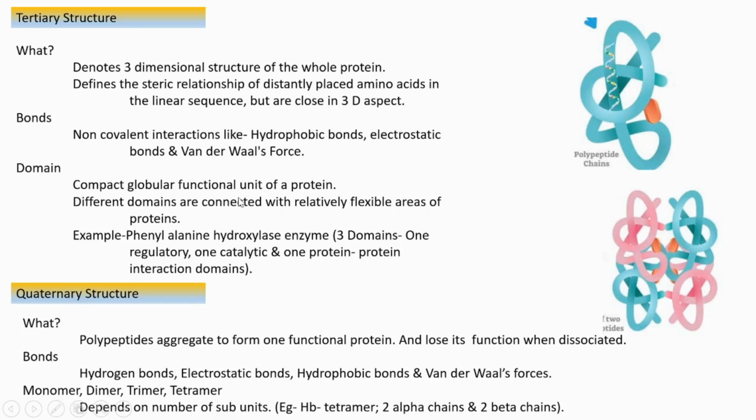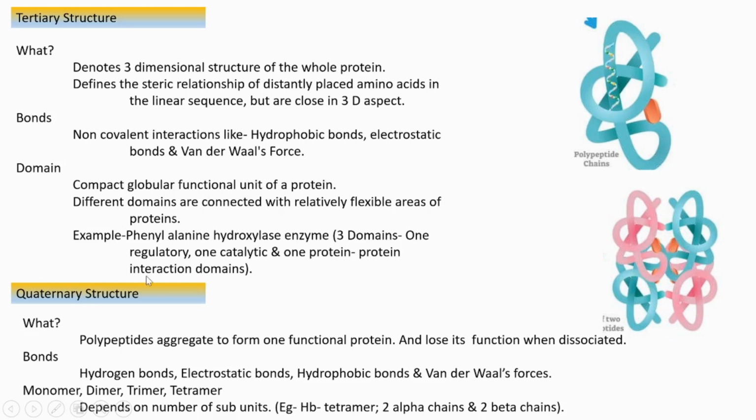With those regions, it is making interaction with other proteins or enzymes, or doing its function like that. Then quaternary structure. Quaternary structure means it is an assemblage or aggregate of different tertiary structures that form a functional protein. And each unit stands as a subunit. And as these subunits move apart from that aggregate or group, then that enzyme loses its function.